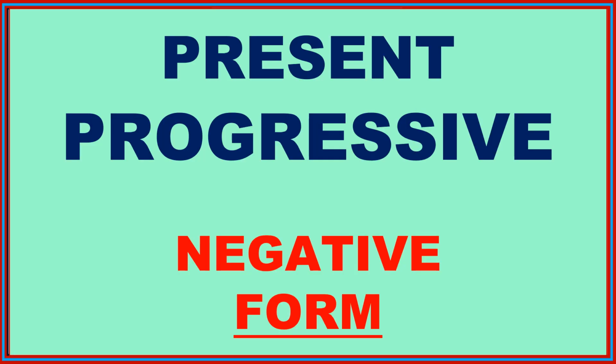Present progressive negative form. Let's continue with this stuff. We have the structure for affirmative, okay, but in this case, for the negative, we are going to use am not, is not, and are not. After this, we may use this as it's written here or with the contractions.